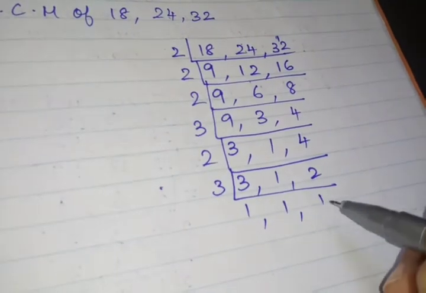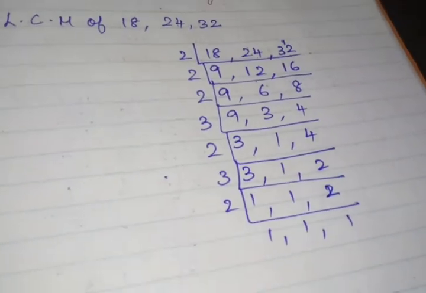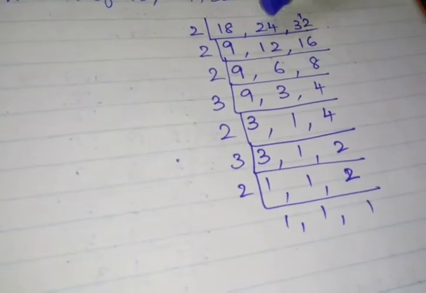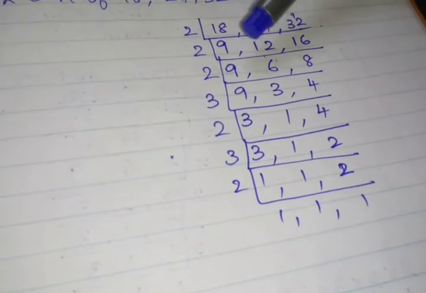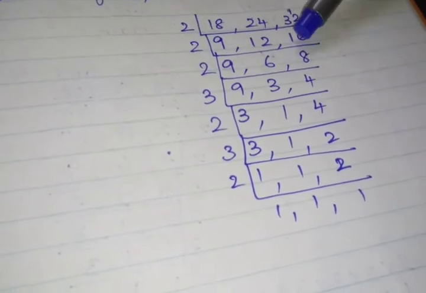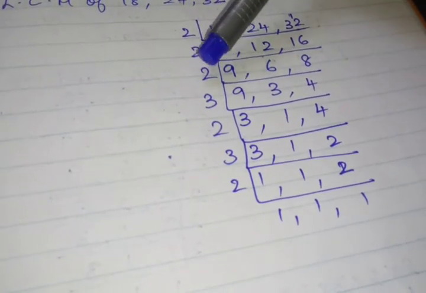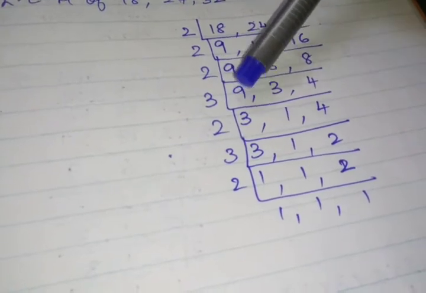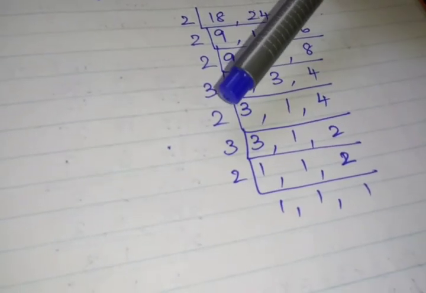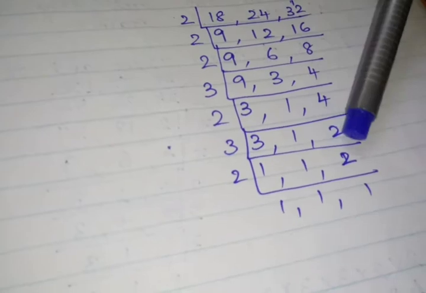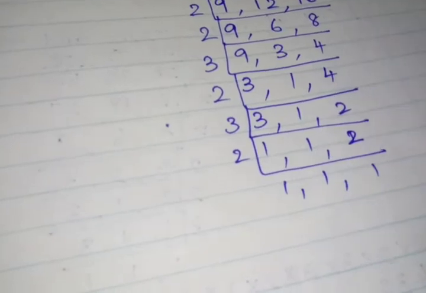3 1s are 3. Listen children, you should do the calculation by yourself. 2 9s are 18, 2 12s are 24, 2 16s are 32. Then these two come in the 2 table, so 2 6s are 12, 2 8s are 16. Then again these two, 9 as such, 2 3s are 6, 2 4s are 8, 3 3s are 9, 3 1s are 3, 4 as such because it does not come in the 3 table. Then 3 as such, 2 2s are 4, then 3 1s are 3, 1 as such, 2 1s are 2. Okay, so what is your LCM now?